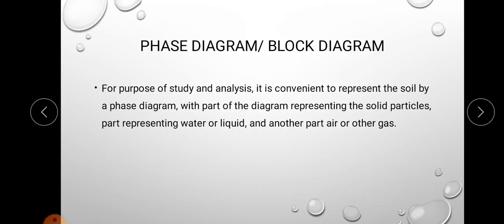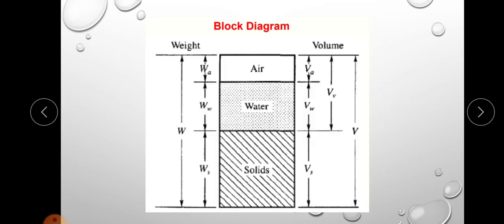Okay, so phase diagram or block diagram means, for the purpose of study and analysis, it is convenient to represent the soil by a phase diagram, with part of the diagram representing the solid particles, part representing water or liquid, and another part air or other gas. So this is a block diagram or phase diagram. For the convenience of study and calculation, we have segregated these three phases like this. In the lowermost part it is solid, above the solid there will be the water phase, and at the top there will be the air phase.